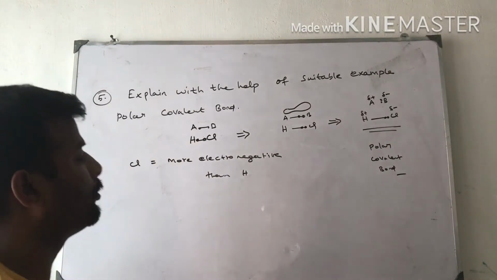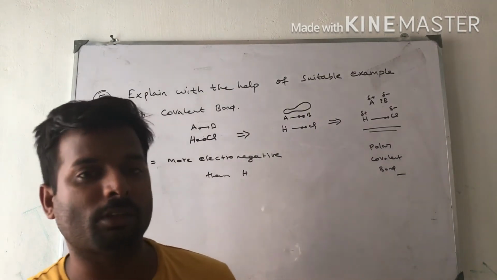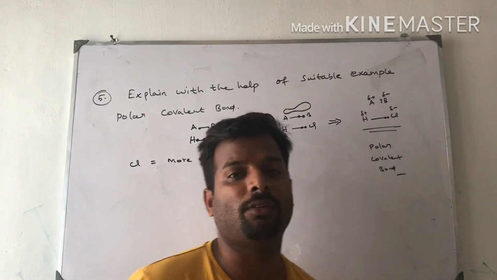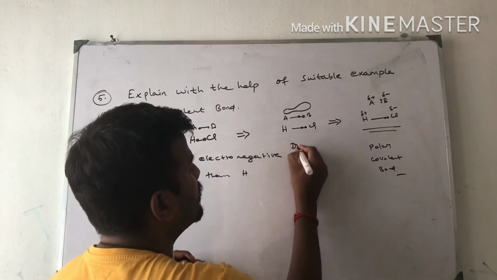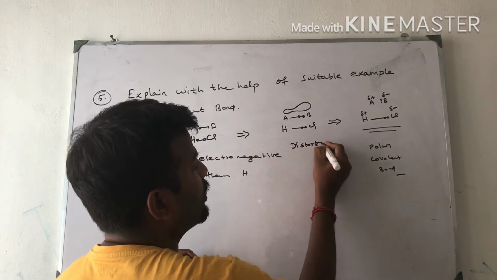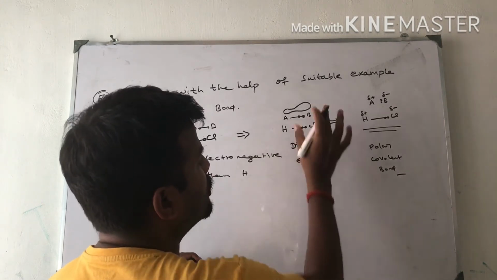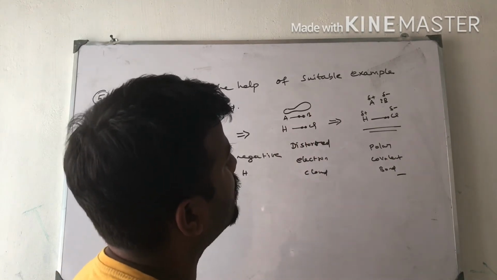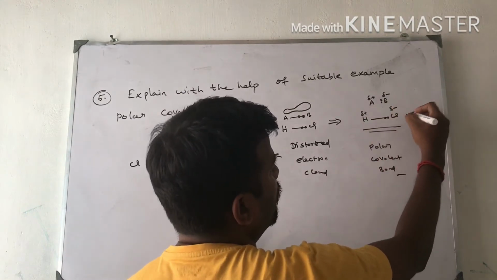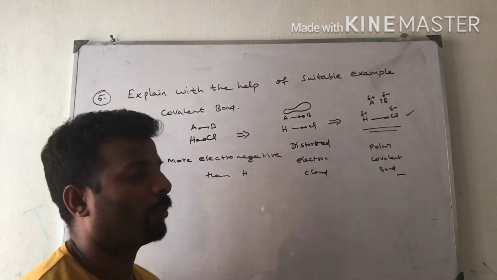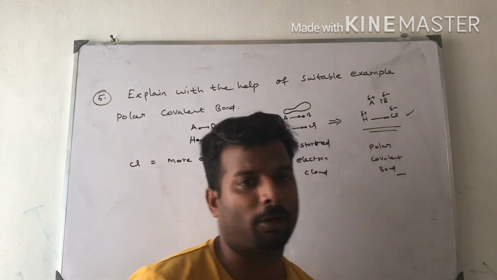It is a heteronuclear molecule. Hydrogen is less electronegative than chlorine. So chlorine attracts the electron from hydrogen towards itself, and due to this, a distorted electron cloud is generated here. After the distorted electron cloud, the electron of hydrogen is lost, so it acquires partial positive charge. Chlorine acquires partial negative charge. So polarity is produced between them. This type of bond is called polar covalent bond.